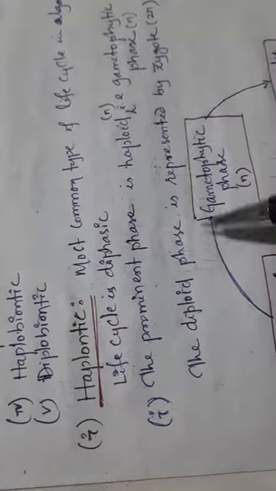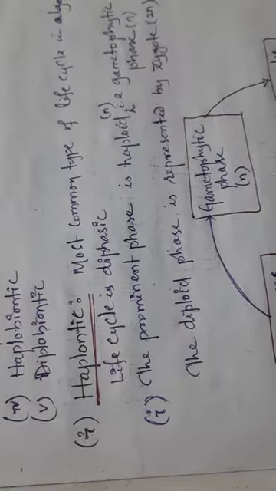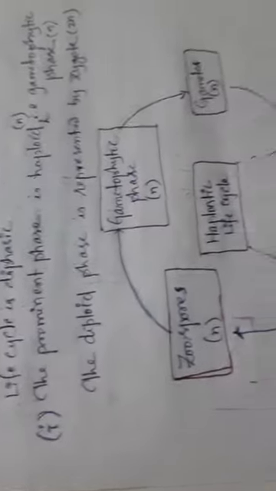Next comes the diploid phase, and it is represented only by the zygote. So in the haplontic life cycle, the entire life cycle will appear as the gametophytic phase, and the diploid phase you will find only when there is the formation of the zygote.